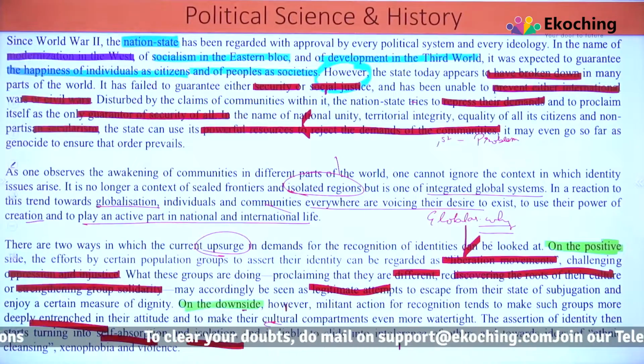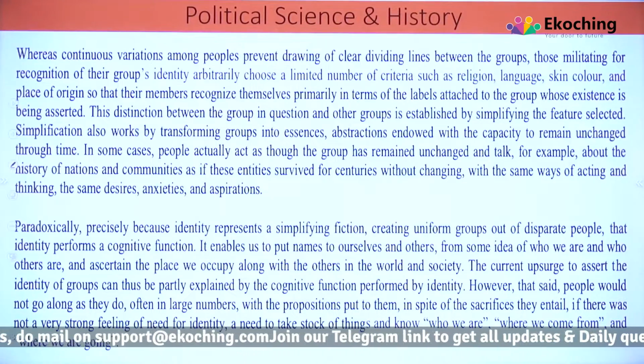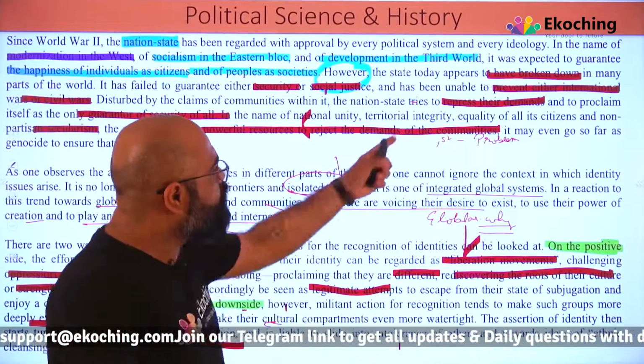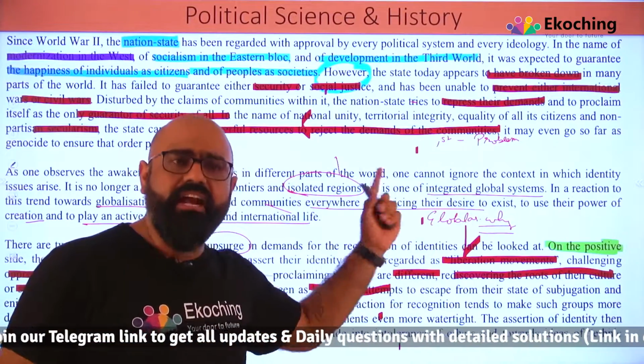So this is what the first slide was talking about. Next, whereas continuous variation among people. So I'll just quickly summarize. We talked about the problem, globalization, upsurge, positive side, negative sides.